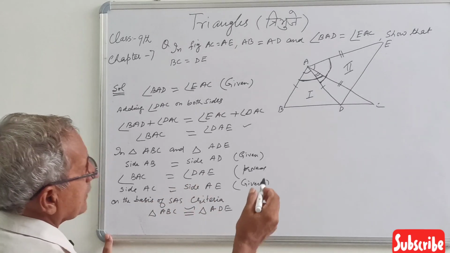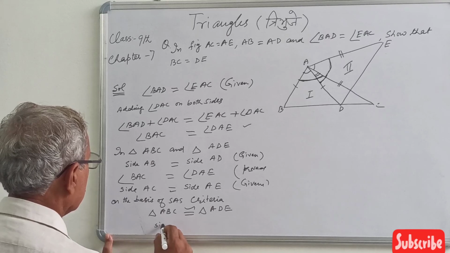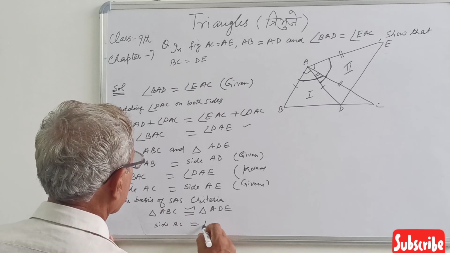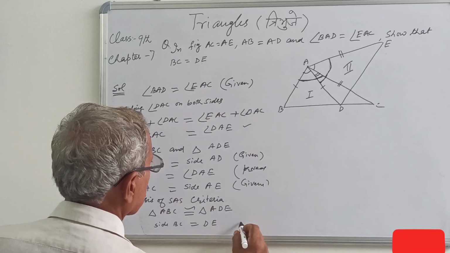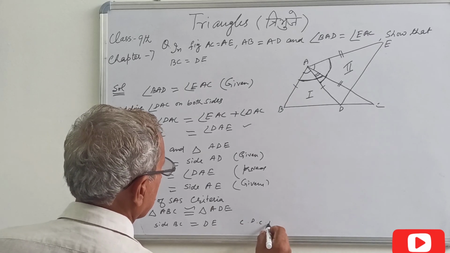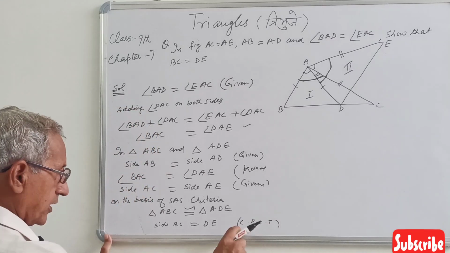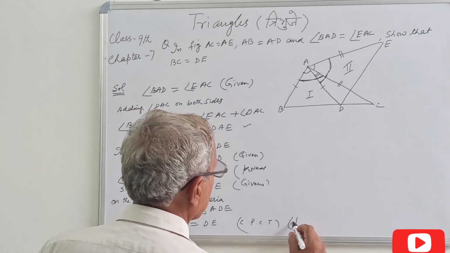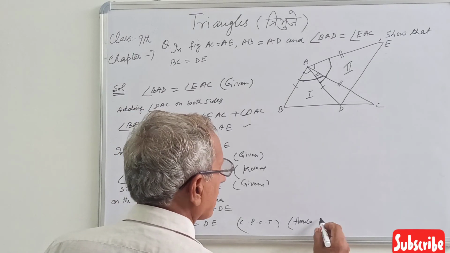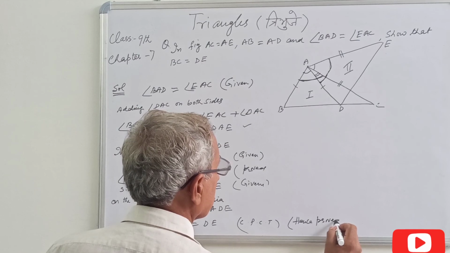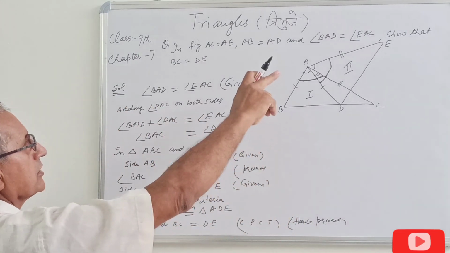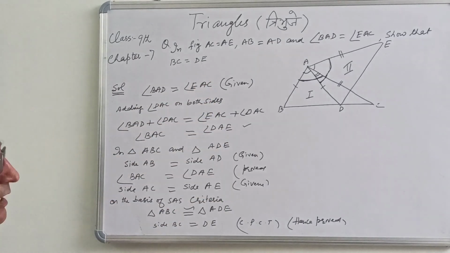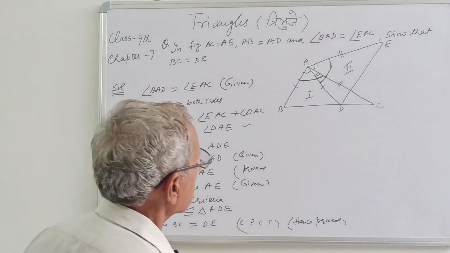Therefore side BC equal to side DE, CPCT, corresponding parts of congruent triangles, and that was to be proved. Hence proved. So this was the question for you, to prove BC is equal to DE. We have solved this question.